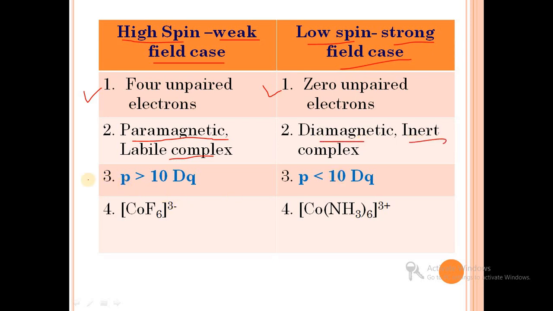In case of high spin, the main condition is that pairing energy is greater than the 10 Dq value, but in case of low spin, pairing energy is less than the 10 Dq value, so pairing is possible. An example of high spin is [CoF6]3- and low spin is [Co(NH3)6]3+.